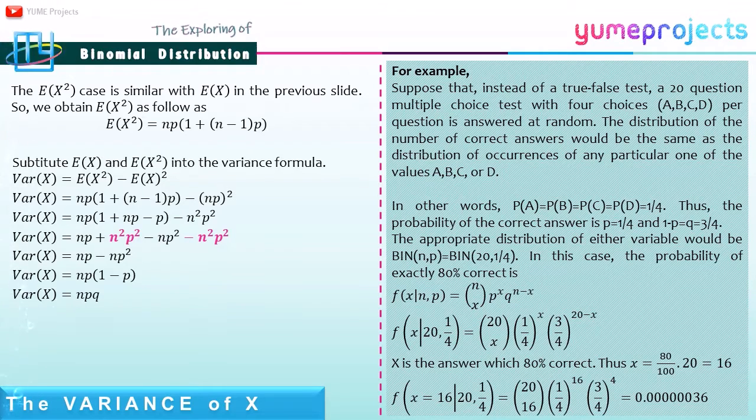Thus, the probability of the correct answer is p equal to 1/4 and q is equal to 3/4. The appropriate distribution of either variable would be binomial with parameters n = 20 and p = 1/4. So in this case, the probability of exactly 80% correct is 0.00000036.